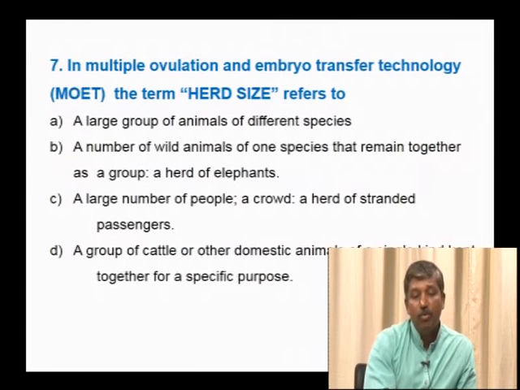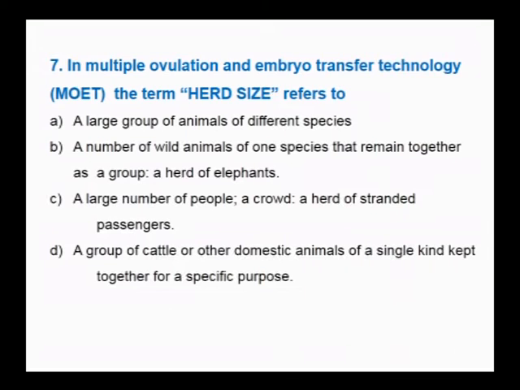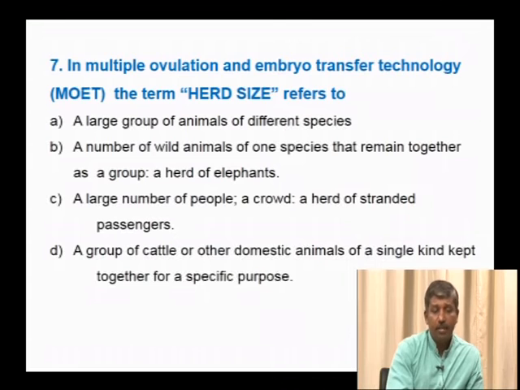In multiple ovulation and embryo transfer technology, the term herd size refers to: MOET and artificial insemination are controlled animal breeding techniques, generally used to increase the herd. Herd means a collection or group of animals. The option a large group of animals of different species can't be right, it should be the same species.